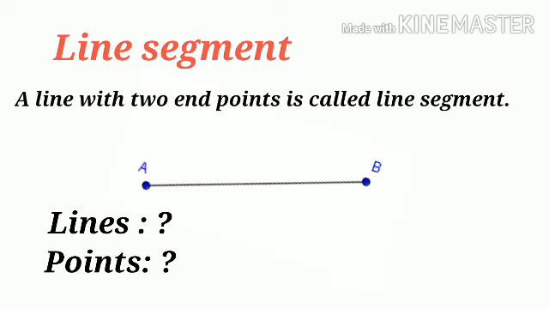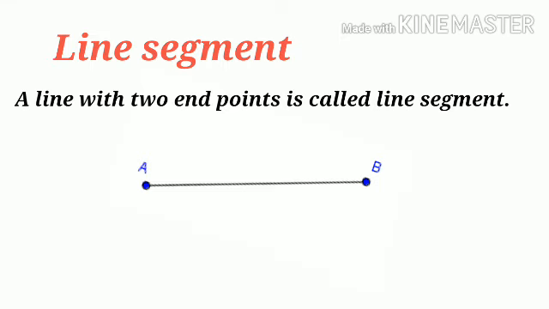Line segment. Before we define line segment, we need to define lines and points. Dear friends, can you define lines and points? Now let us define line segment. A line with two endpoints is called a line segment. Look at this figure. Here we can see two endpoints A and B. So we can say that this is line segment AB.